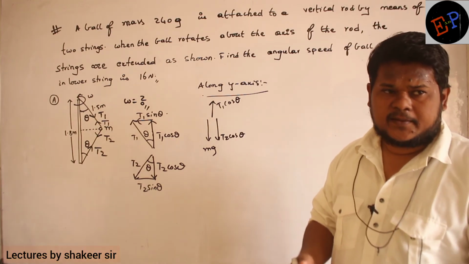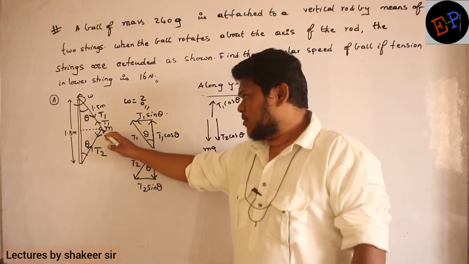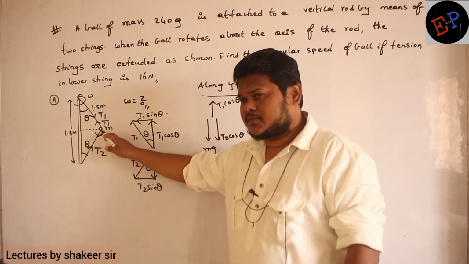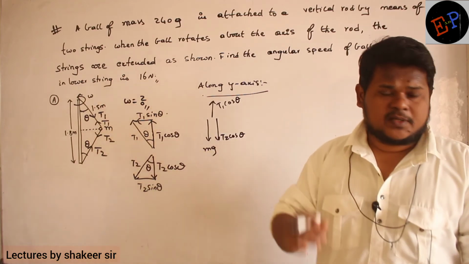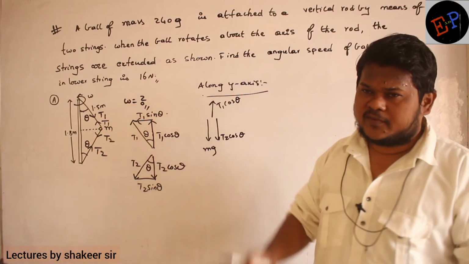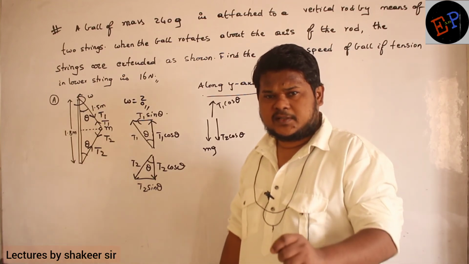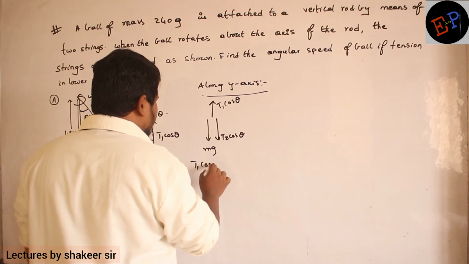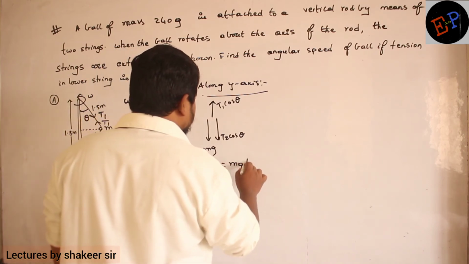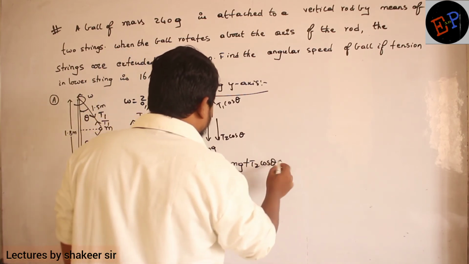Why are they equal? Because this body, this bob, or this mass, this ball, is not moving upwards, it is not moving downwards, no? It is present at the same position. So definitely upward forces and downward forces must be balanced with each other. So I can write T1 cos theta is equal to mg plus T2 cos theta. Clear, no?